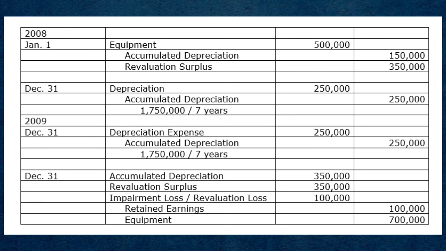1,750,000 over 7 years. 2009, December 31st, debit depreciation expense, 250,000 pesos, credit accumulated depreciation, 250,000 pesos, 1,750,000 over 7 years. December 31st, debit accumulated depreciation, 350,000 pesos, debit revaluation surplus, 350,000 pesos, debit impairment loss or revaluation loss, 100,000 pesos, credit retained earnings, 100,000 pesos, credit equipment, 700,000 pesos.